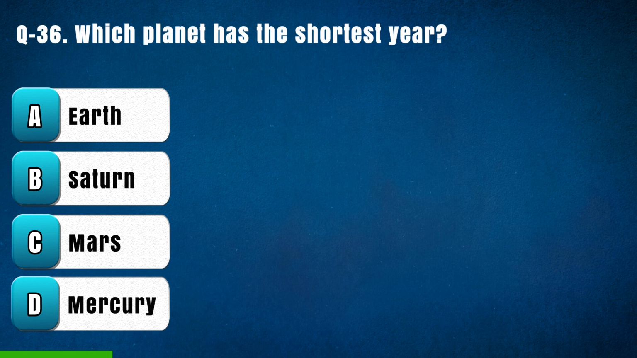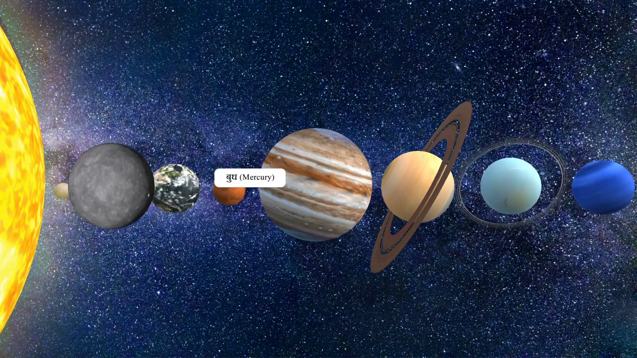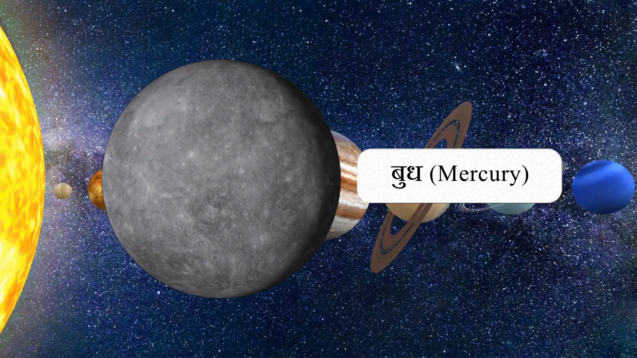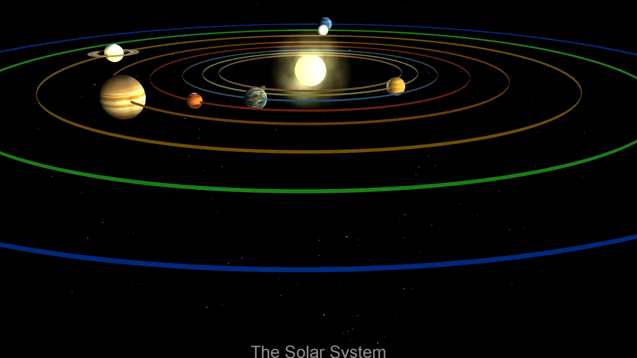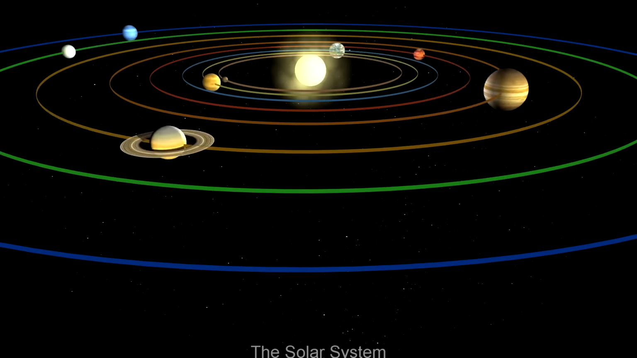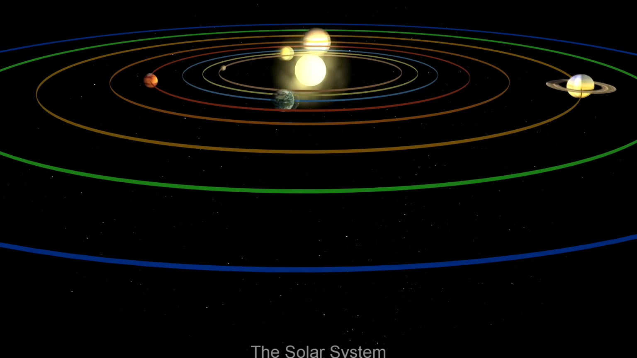Question 36. Which planet has the shortest year? Option A, Earth, B, Saturn, C, Mars, D, Mercury. The right answer is D, Mercury. The planet with the shortest year is Mercury. One year on Mercury lasts 88 Earth days. This is because Mercury is the closest planet to the Sun and it orbits the Sun very quickly. Mercury also has the smallest orbit of any planet in the solar system.